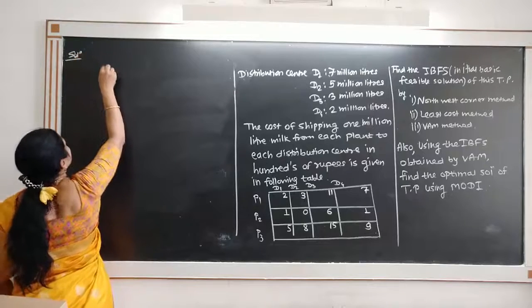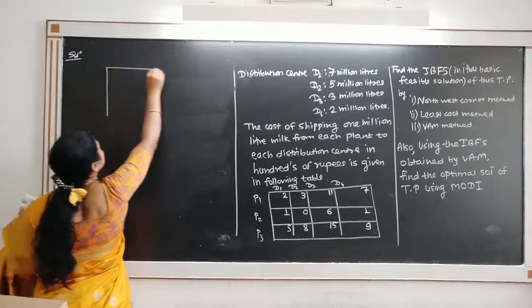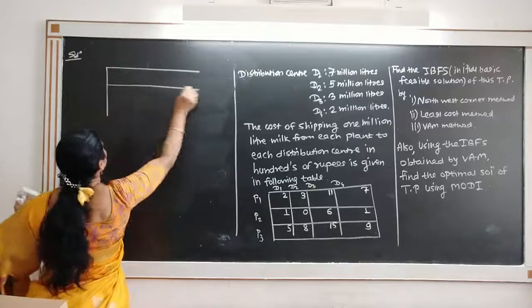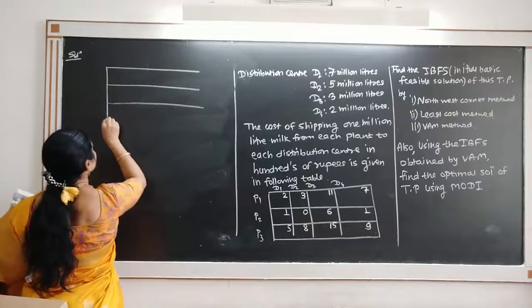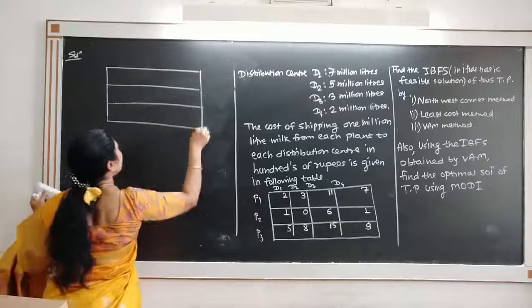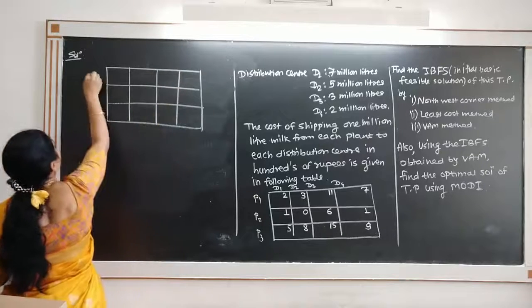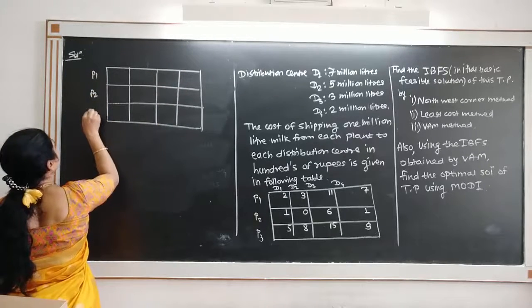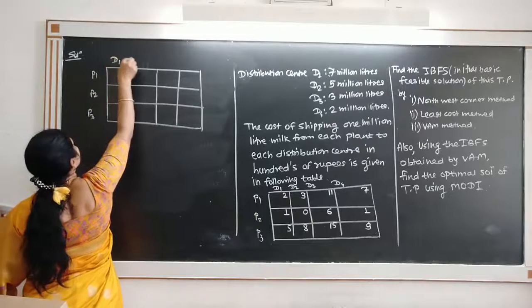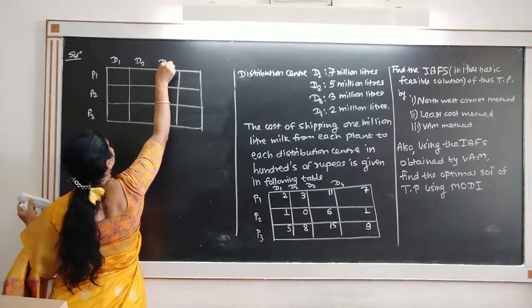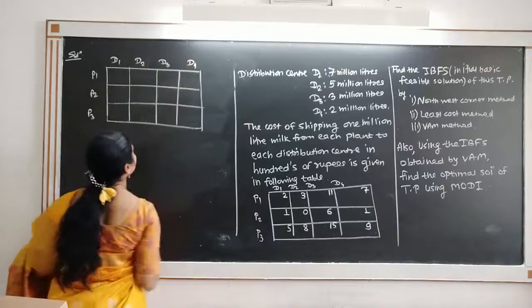See, we have 3 plants P1, P2, P3 and 4 distribution centers D1, D2, D3, D4.